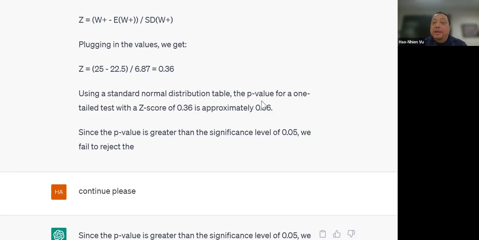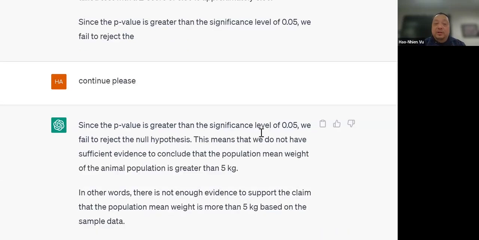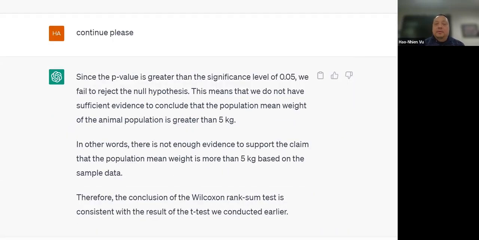But look at this, the p-value is 0.36. Remember, the other one, the p-value was 0.00 something, very small. This one is quite large. So you end up with a p-value that is quite large, and the conclusion is opposite of the conclusion you would have got if you had gone ahead and used the t-test. So that's the illustration of what happens when conditions are not met.